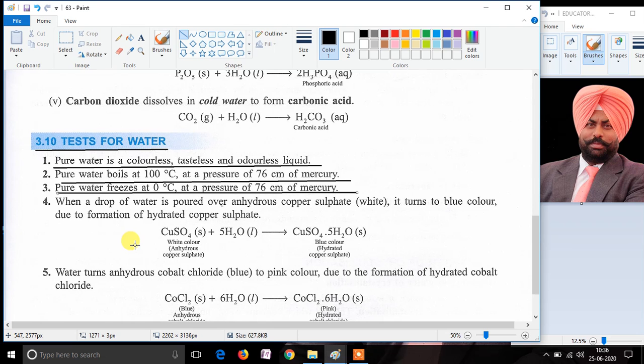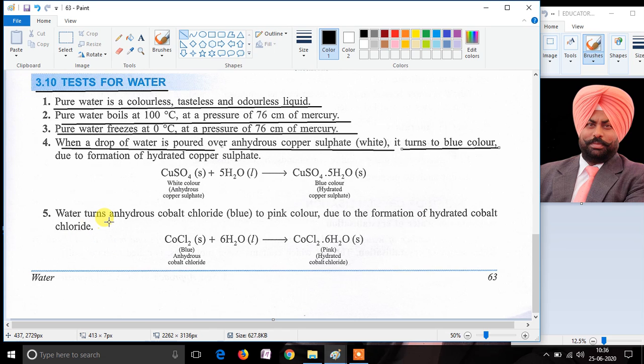The next substance which we are going to use to test the water is anhydrous copper sulfate salt, which is white in color. If we pour or drop water over anhydrous copper sulfate salt, which is white in color, this salt changes into blue color. No other liquid can change the color of white anhydrous copper sulfate salt to blue. It's only water which can change the color of this salt from white to blue.